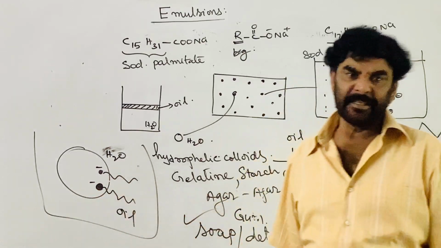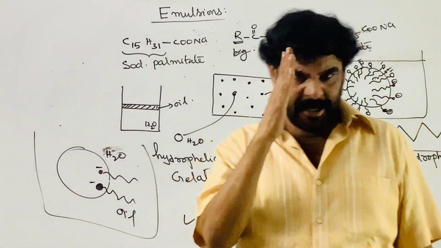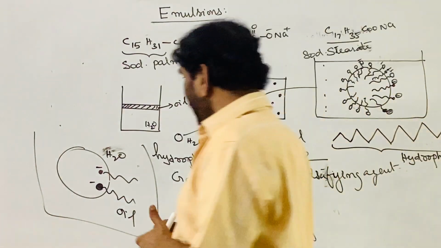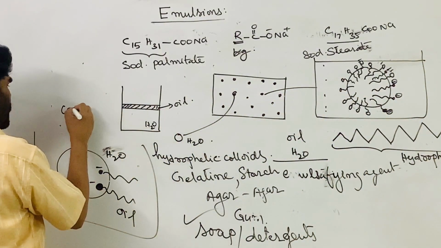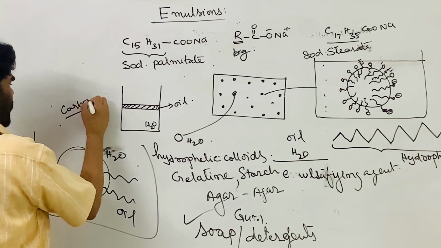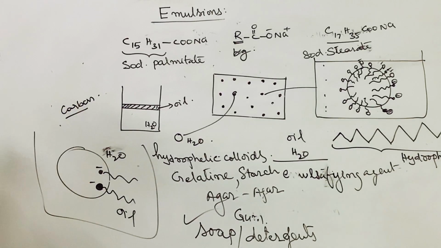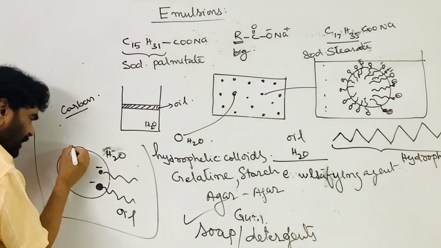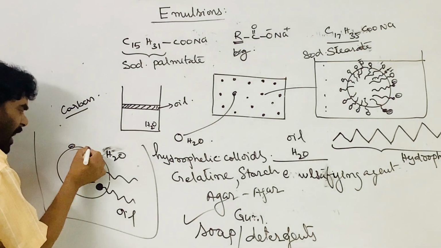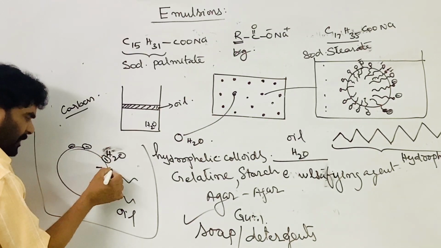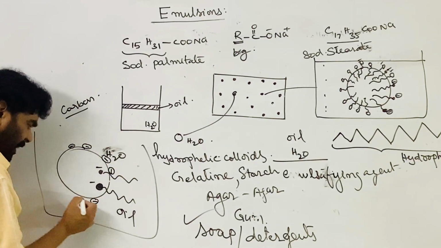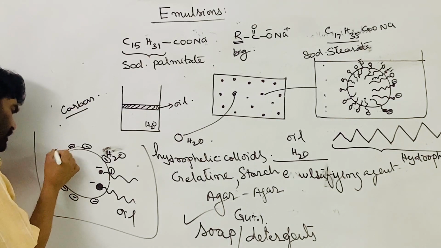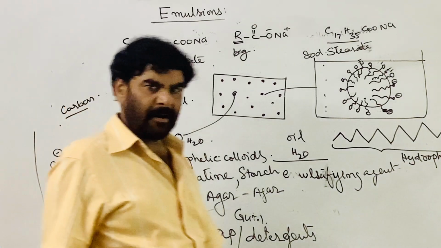The surface tension is gone. The strain at the surface of the interface is lost. That becomes stable. Carbon powder is also used. Carbon sol is added. These are negatively charged carbon particles that adsorb on the surface and give charge to it, preferentially adsorbing.